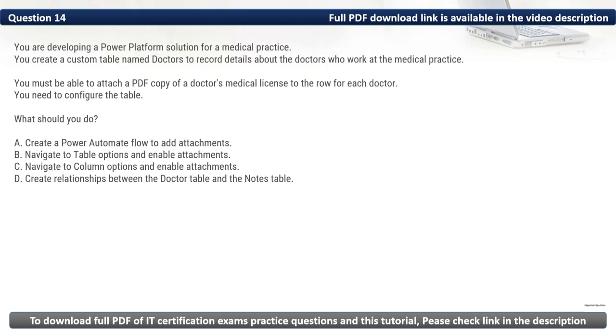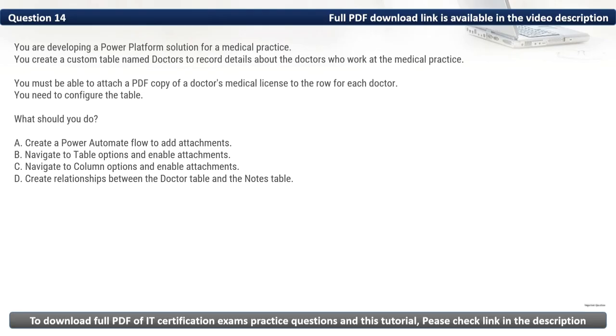Question 14. You are developing a Power Platform solution for a medical practice. You create a custom table named doctors to record details about the doctors who work at a medical practice. You must be able to attach a PDF copy of a doctor's medical license to the row for each doctor. You need to configure the table. What should you do?